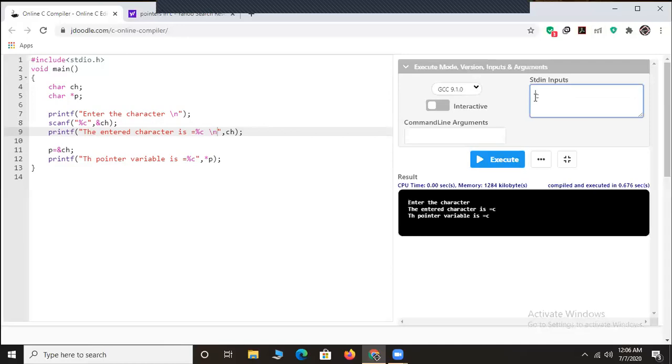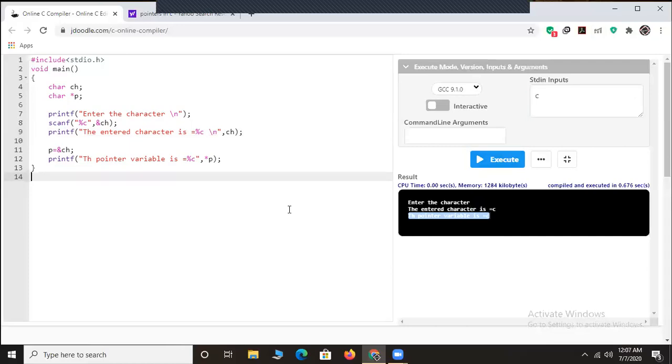Where you can clearly observe here, in this program, it is showing that the input that I entered, C, is showing that the entered variable is C. This is just a variable I have declared, and this is the result of the pointer that I made use of. The pointer variable is C. That means that the pointer p is holding the character C that is stored inside the ch variable that I have declared. So this is how a pointer works.